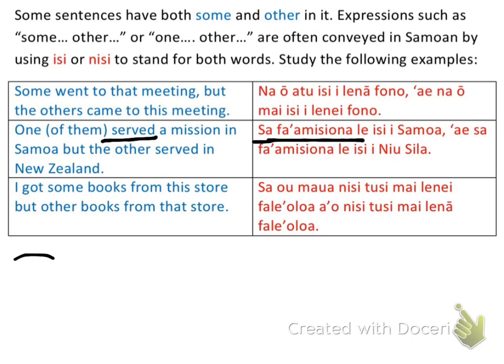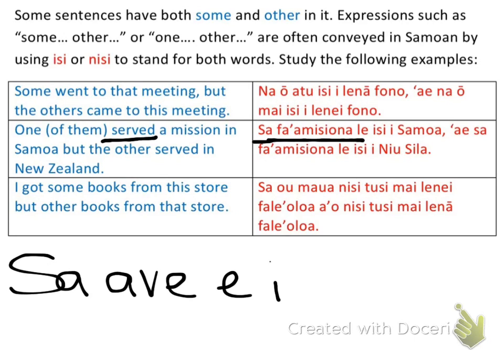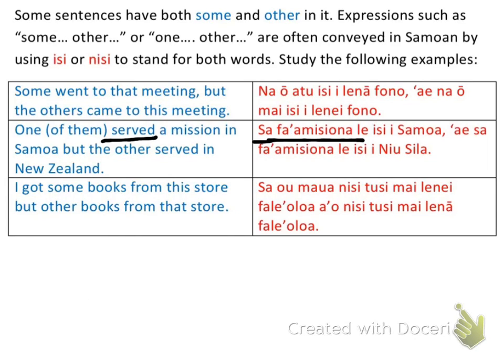So instead of the way that I wrote it, you could say sa ave e le isi, and in that way I could say, ave e le isi instead of the way that I've written it out. Okay, so sa fa'amisiona le isi i Samoa, or I could say sa ave e le isi i Samoa. Okay, so either way, whichever your preference is.